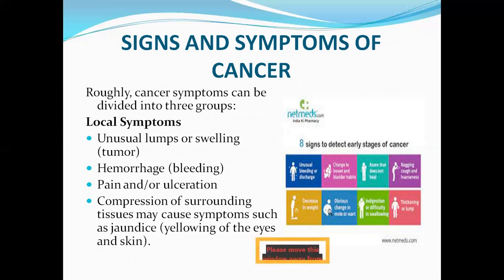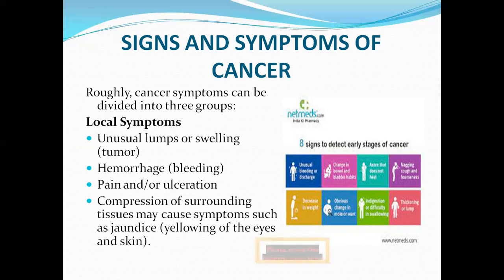Fourth, nagging cough and hoarseness. Fifth, decrease in weight. Sixth, obvious change in mole or wart. Seventh, indigestion or difficulty in swallowing. And eighth, thickening or lump. These are the 8 early signs to detect cancer.